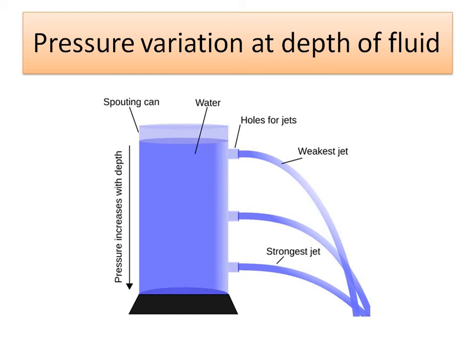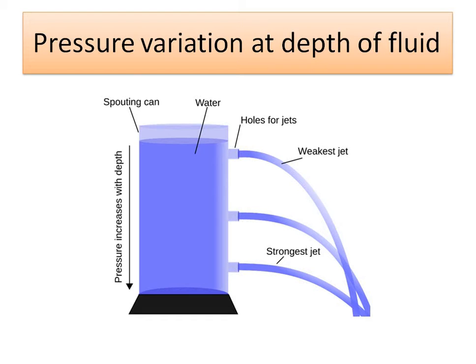For example, in a container, if we are filling some fluid, then at the top position we will observe minimum pressure exerted by the fluid, whereas at the bottom position we observe maximum pressure of the fluid.